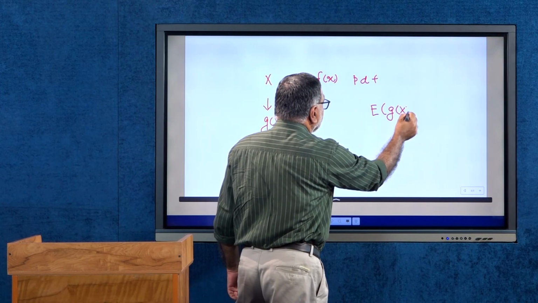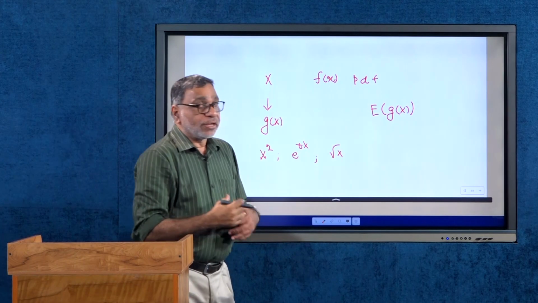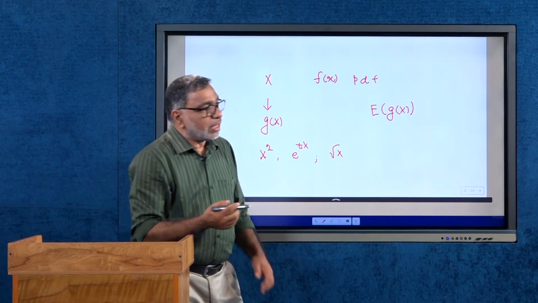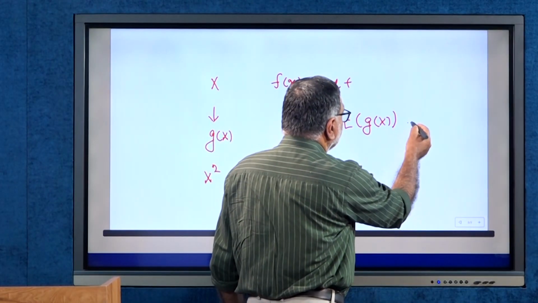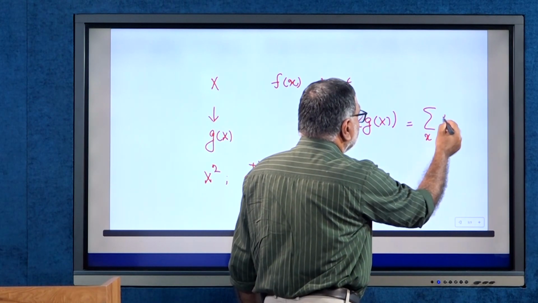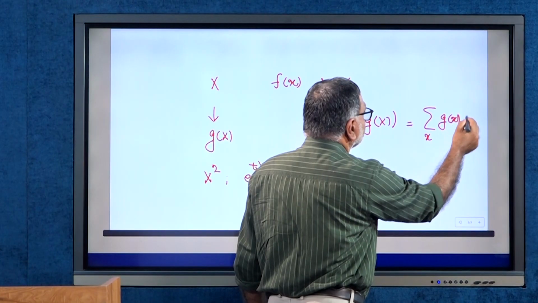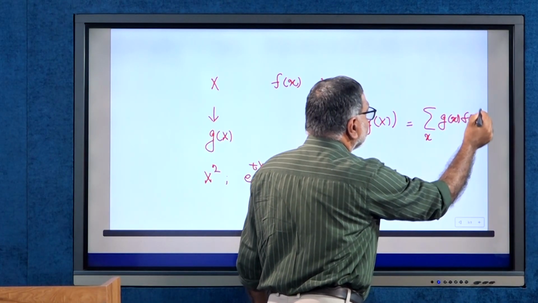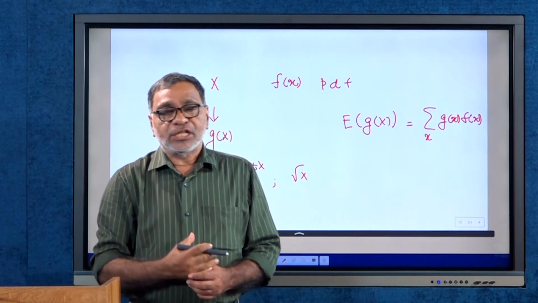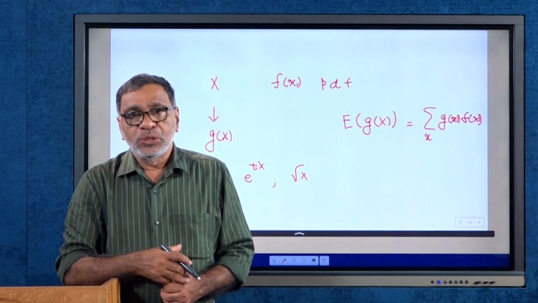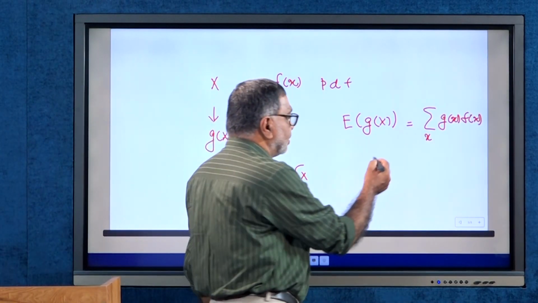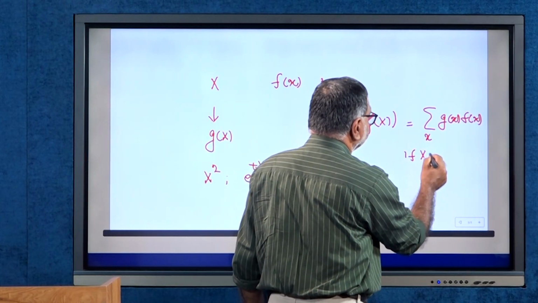This is a general definition of expectation, that is expectation of a function of a random variable, and that is equal to, as in the previous case, summation over x g of x f of x if x is discrete.